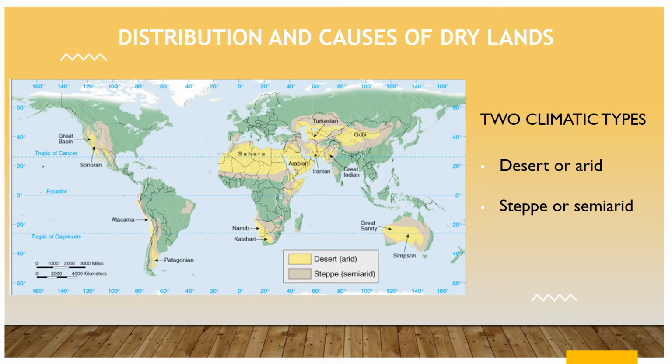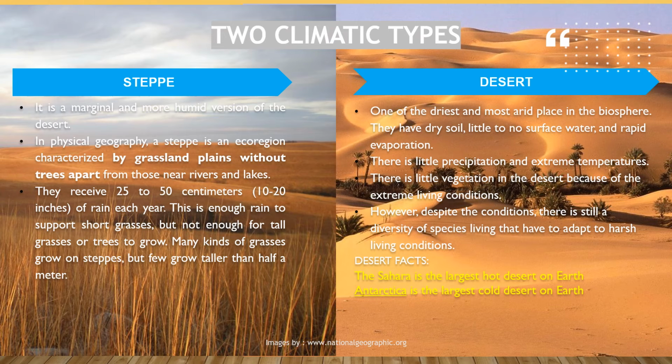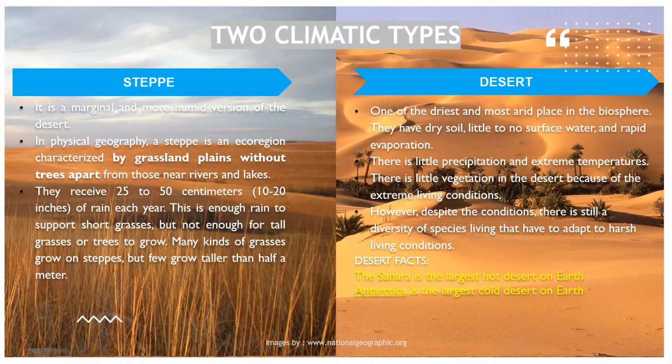Two climatic forms of drylands are widely recognized: desert or arid, and steppe or semi-arid. Steppe is a marginal and more humid version of the desert. In physical geography, a steppe is an ecoregion characterized by grassland plains without trees, apart from those near rivers and lakes. They also receive 25 to 50 centimeters or 10 to 20 inches of rain each year. This is enough rain to support short grasses, but not enough for tall grasses or trees to grow. Many kinds of grasses grow in steppes, but few grow taller than half a meter.